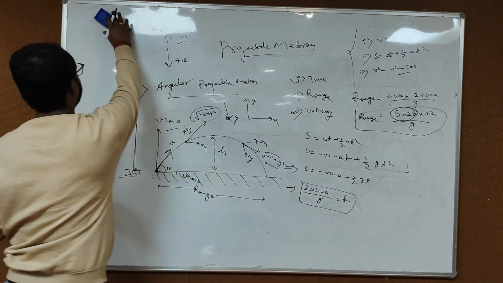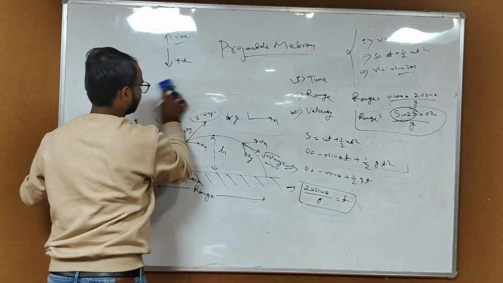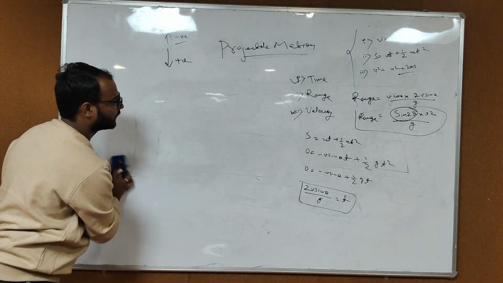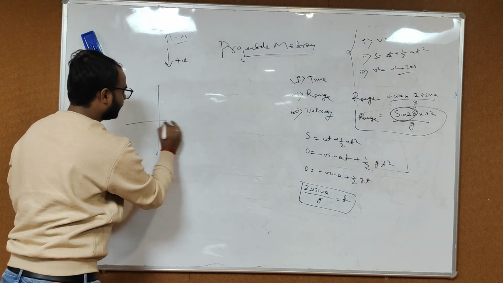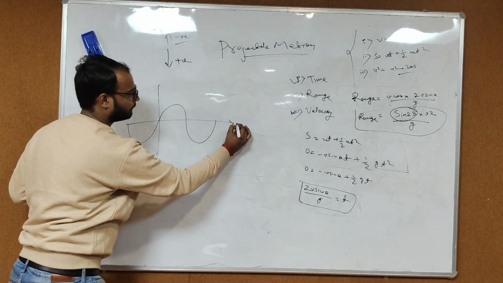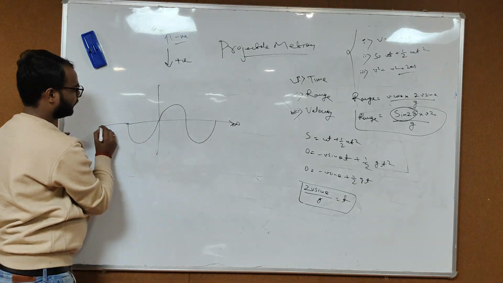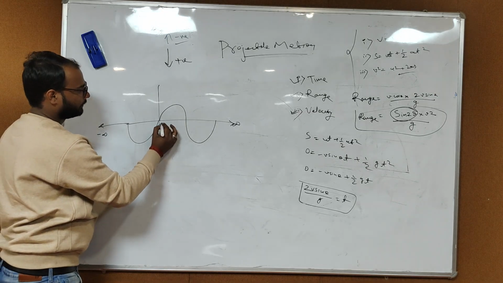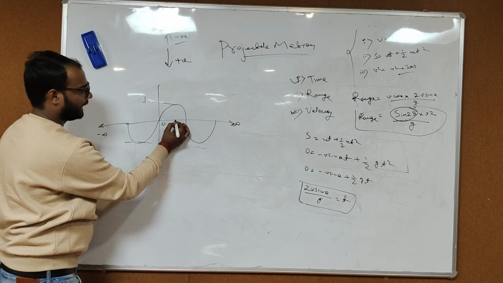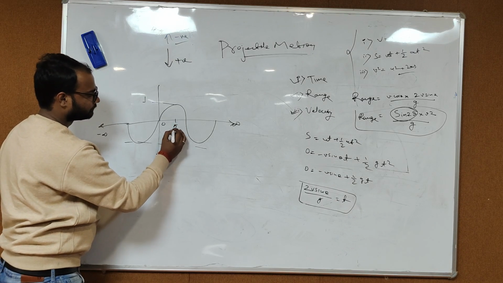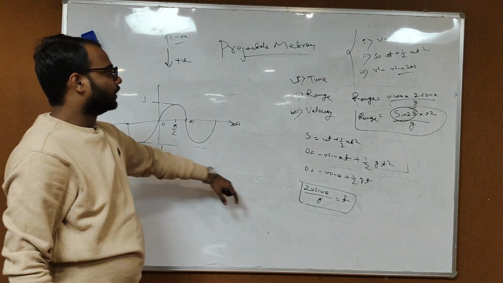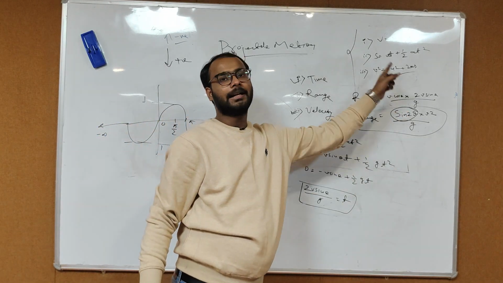And we know the graph of sin theta. I already told you mathematics is very important for physics. So for sin theta, this is the graph. Here the infinity, here the minus infinity. 0, 1, 1. At this point, pi by 2, here pi. So the maximum value of sin theta is 1.